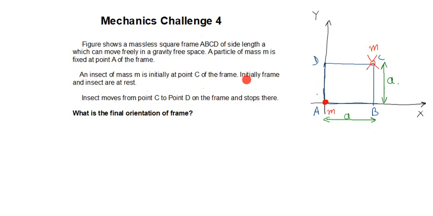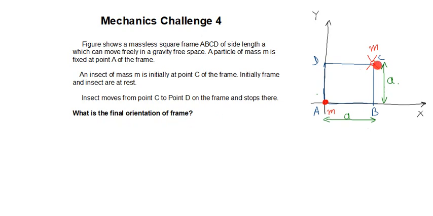Now he's saying initially frame and insect are at rest. So initially both the frame as well as this insect are at rest. And then the insect moves from point C to point D on the frame and stops there. So what the insect does is it moves from this point C to this point D on the frame. It was at rest, it will start moving from C to D, and it comes to D and then it stops. So we have to find what is the final orientation of the frame. So we have to calculate the final orientation of the frame.